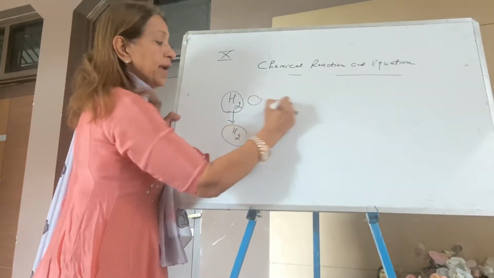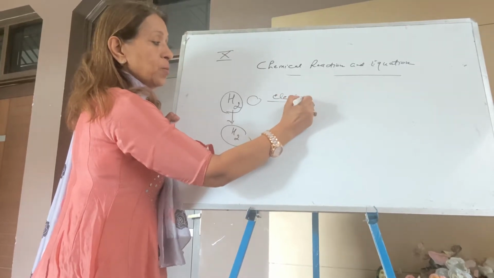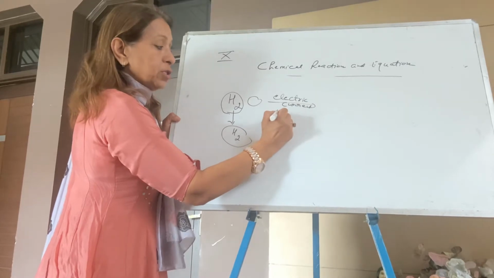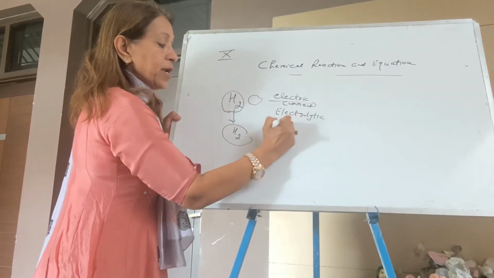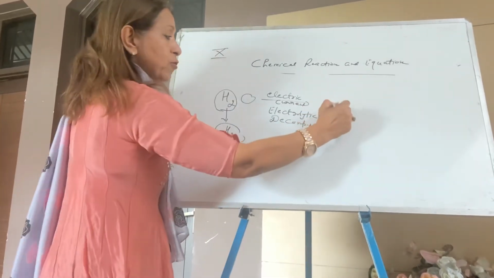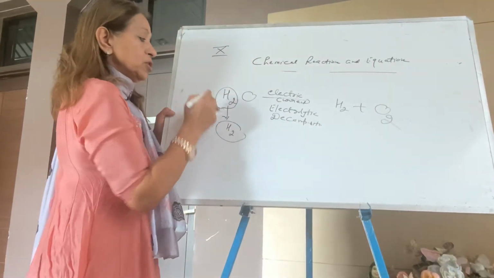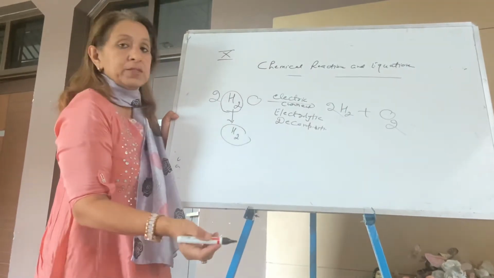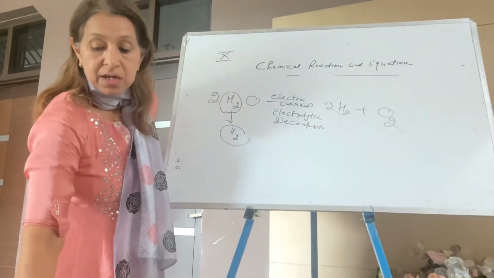When you pass electric current, it shows a decomposition reaction. It is called electrolytic decomposition reaction, and it gives hydrogen and oxygen. You can balance the equation. It is 2 water, 2 hydrogen. The reaction is balanced. So double the amount of hydrogen. That's the gas to name: hydrogen.